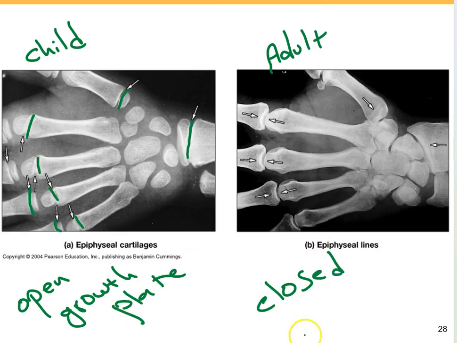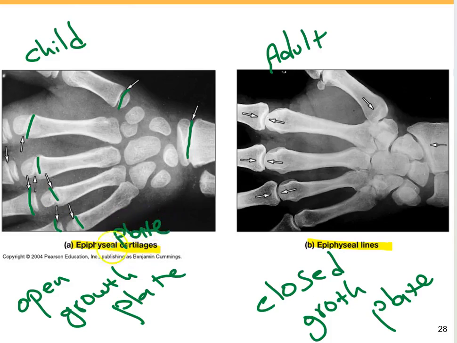So we call the closed growth plate the epiphyseal line, and the open growth plate the epiphyseal cartilage or epiphyseal plate. So the epiphyseal plate is a hyaline cartilage and the epiphyseal line is a bone.